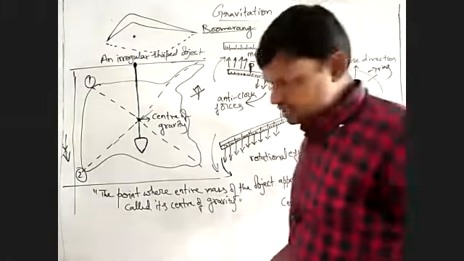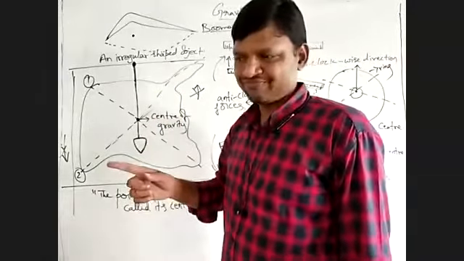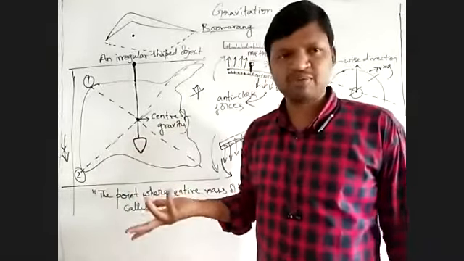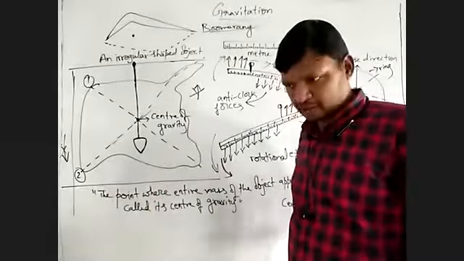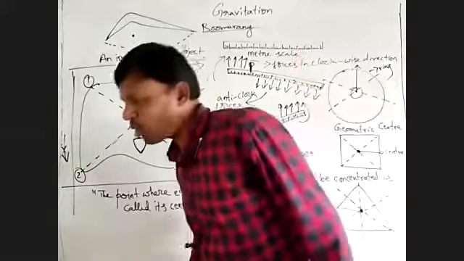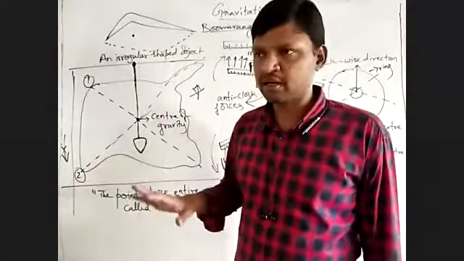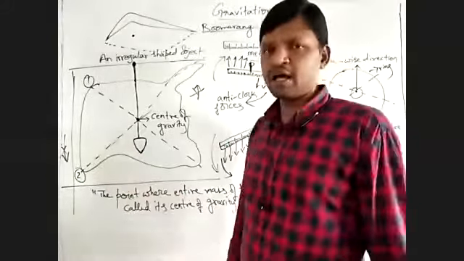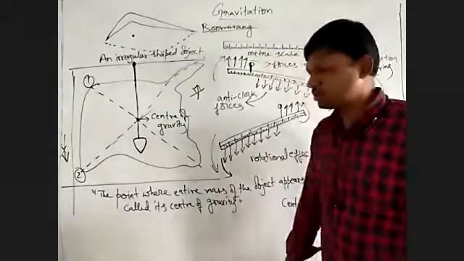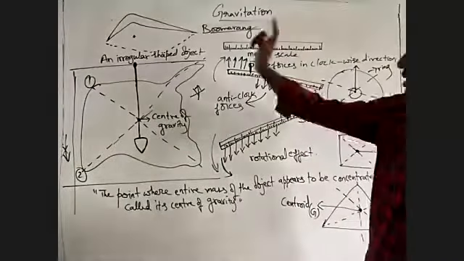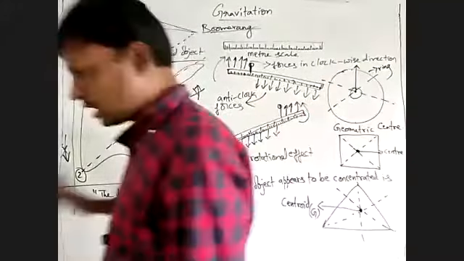Suppose you are sitting on a chair like this, and you try to stand up without bending. You can't. It is impossible because the center of gravity line is passing at your back. If you don't change that point, it is very difficult to stand. That is the only reason why you can't get up from the chair without pressing your foot towards the ground. So this is the concept regarding the center of gravity. I hope you have understood this.